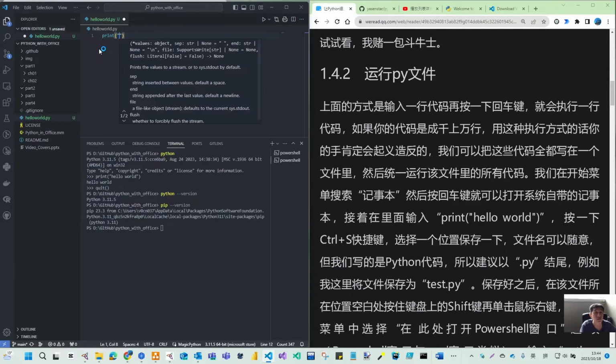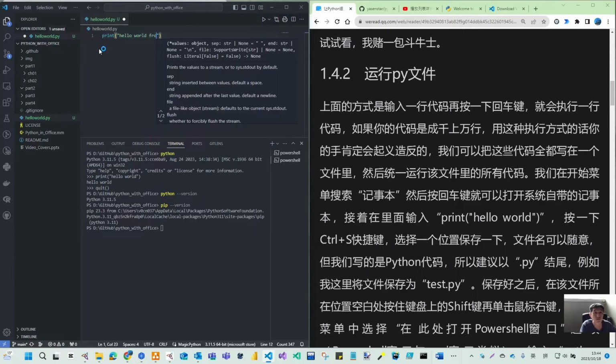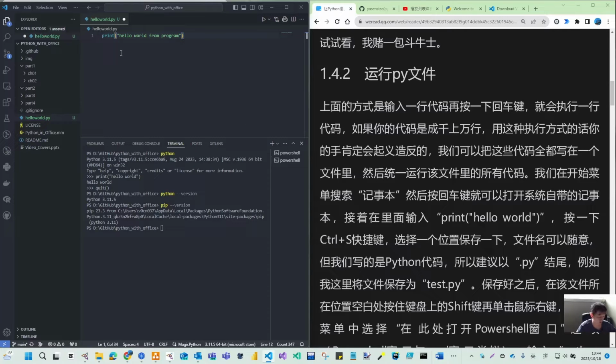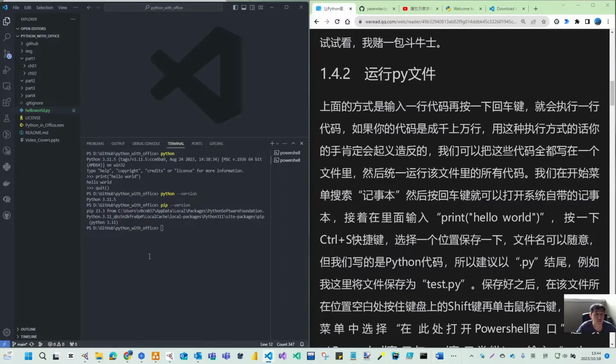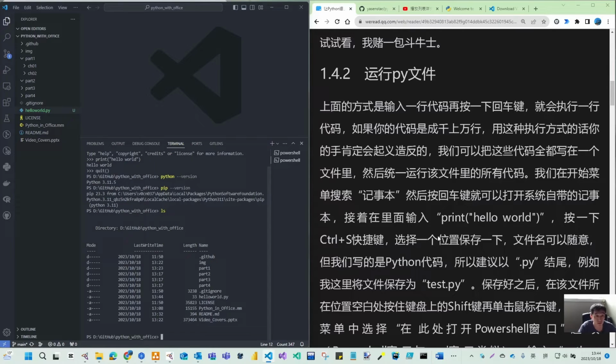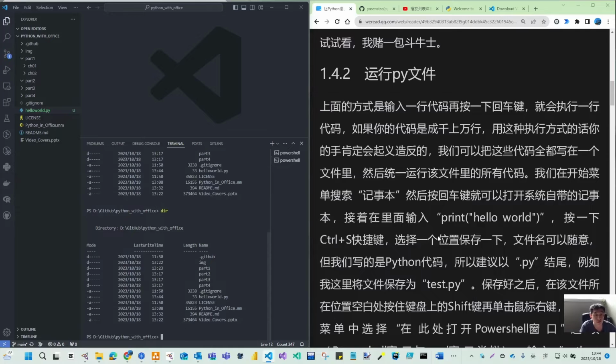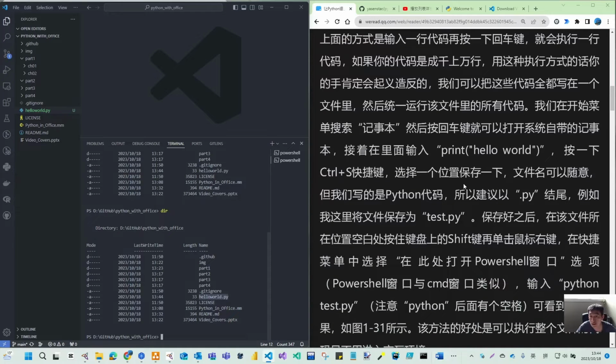So it's the hello world program. Then that's it. When we have those, you can list the files. In Windows now you can use either ls or dir. They will list the files here. So that is hello.py.